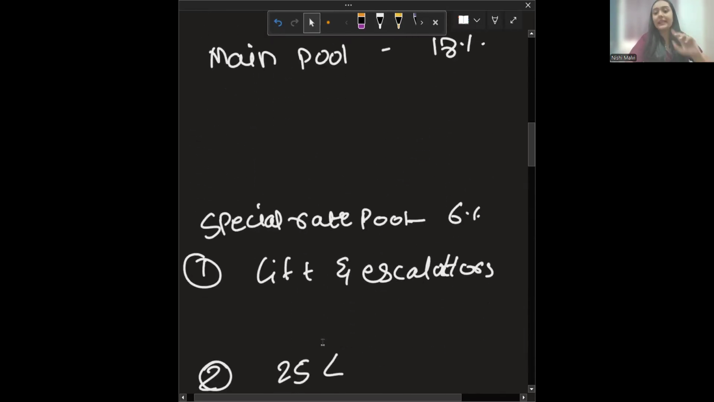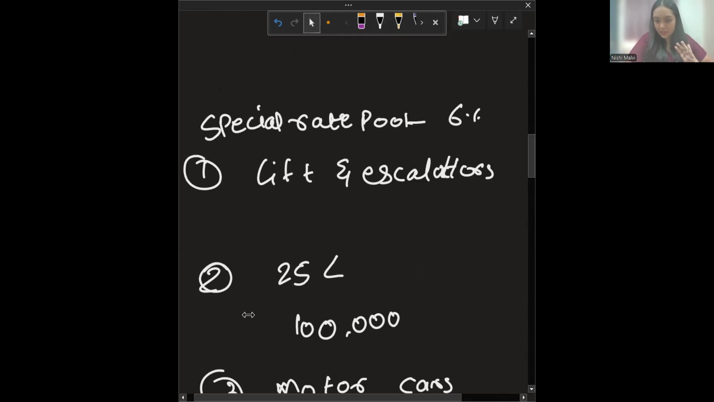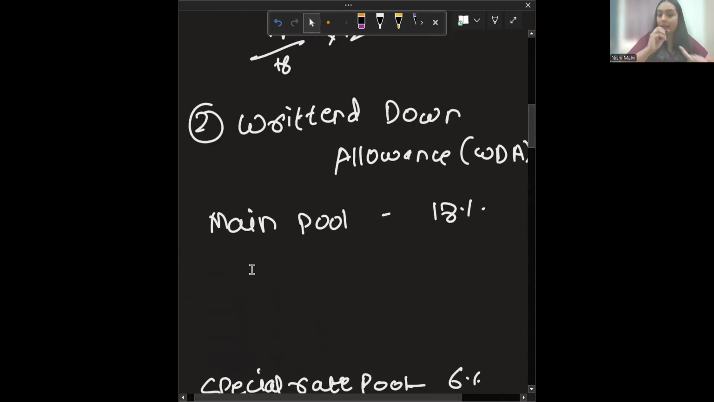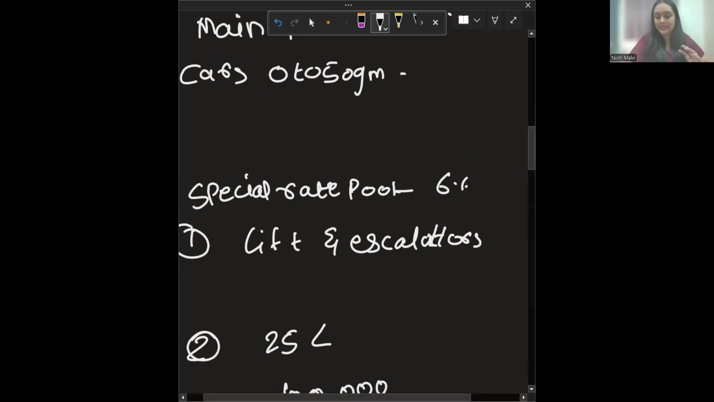Except the special rate pool assets, all the assets fall under the main rate pool. And also in main rate pool, cars with 0 to 50 grams. And other assets, except your lift, escalators, heating system, your electric lighting system, your cold water system, water heating system, your ventilation, all the assets fall under your main rate pool asset. I hope it's clear till now. And also, apart from your long life assets, that's all.